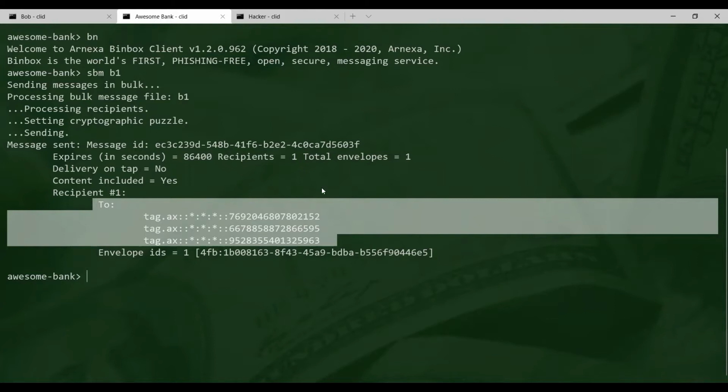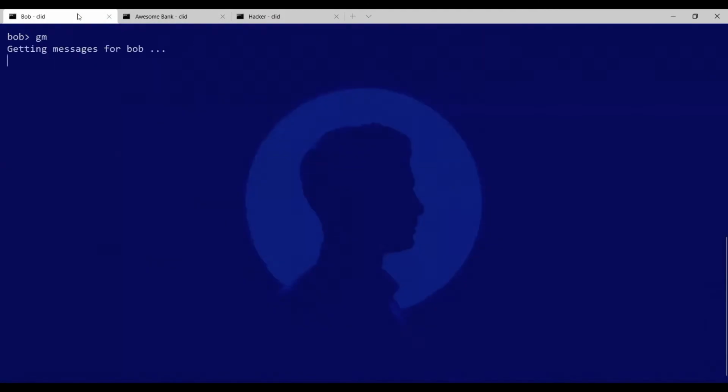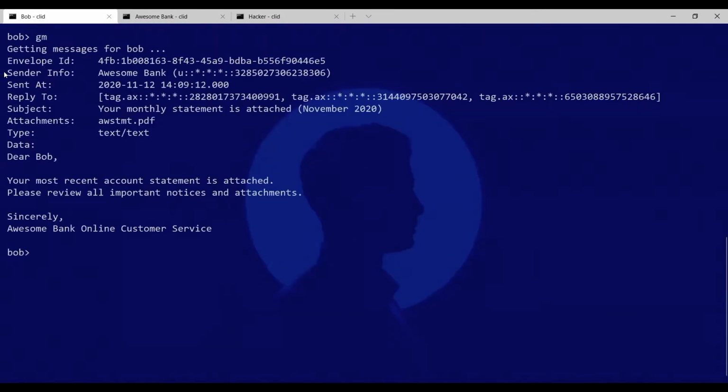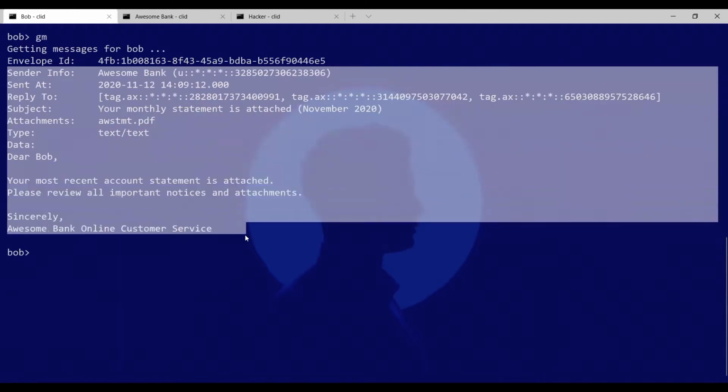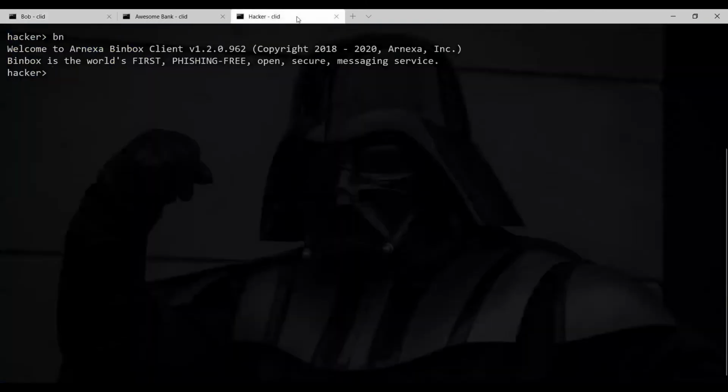Now, let's see this message in Bob's inbox. There we go. We can see that the message has come from Awesome Bank. It has all the usual messaging features: subject, attachments, content types. This can be HTML content, by the way, with images and links and so on. Now, Bob and Jake are happy, no fear of phishing, and there's greater trust and engagement with this message. Happiness reigns.